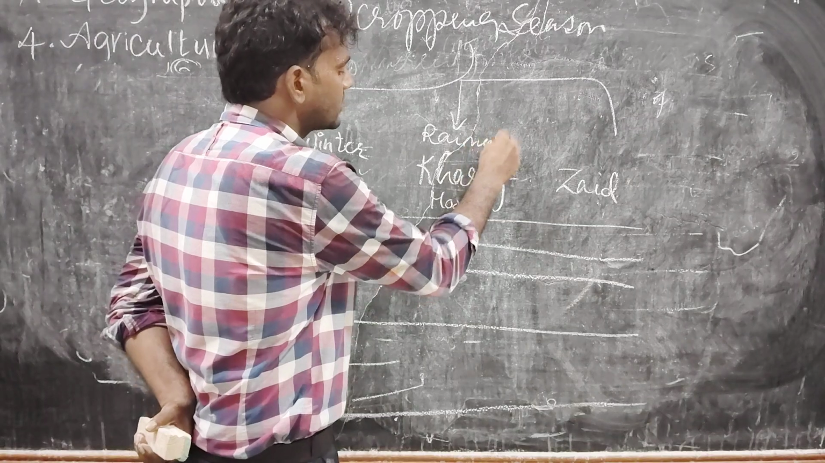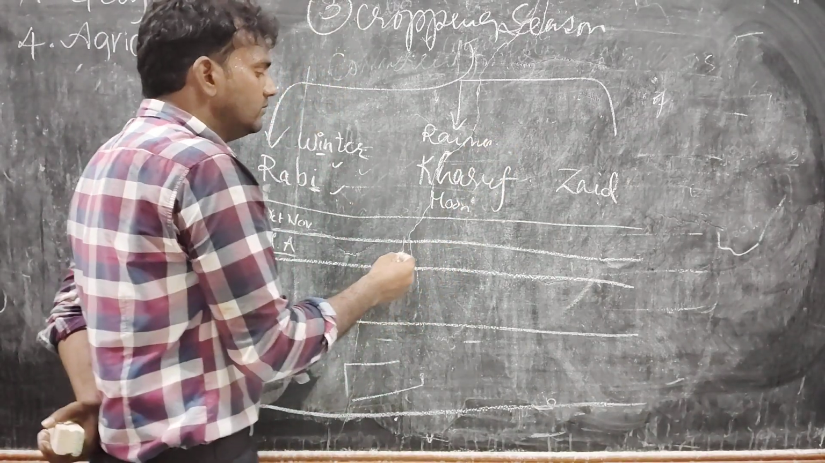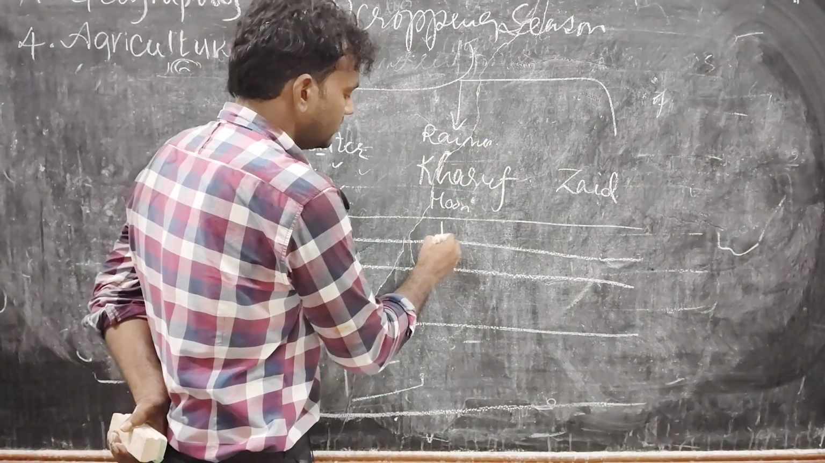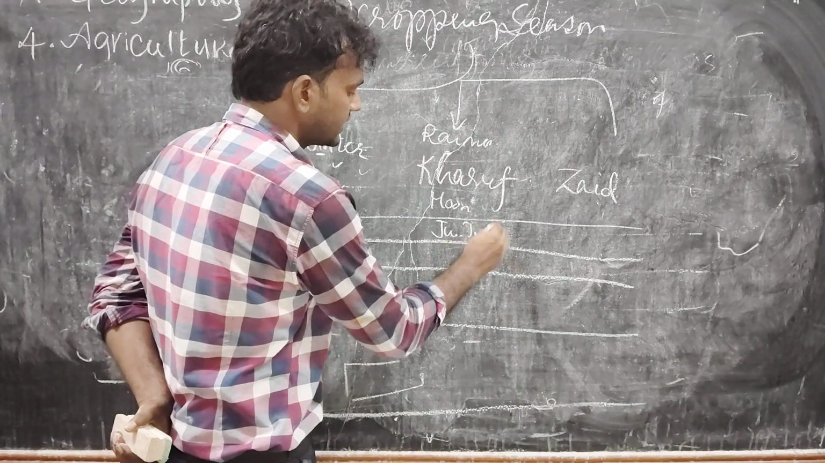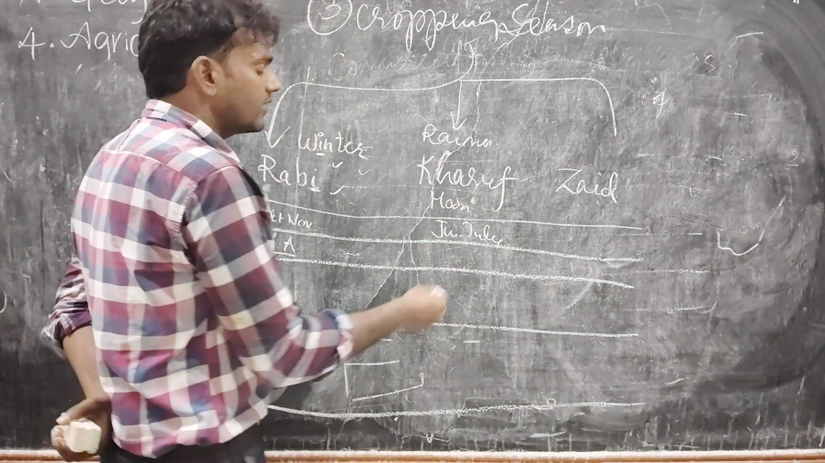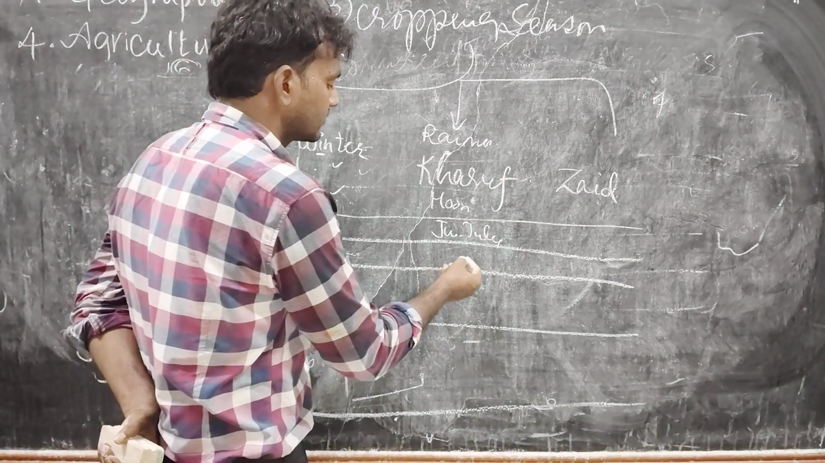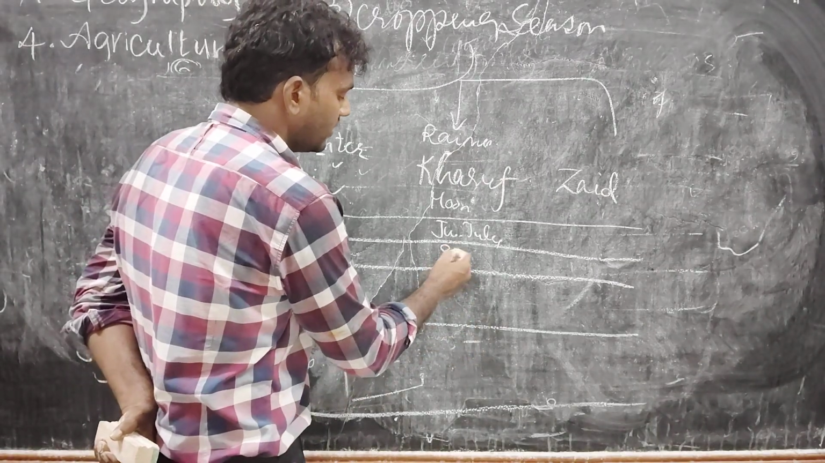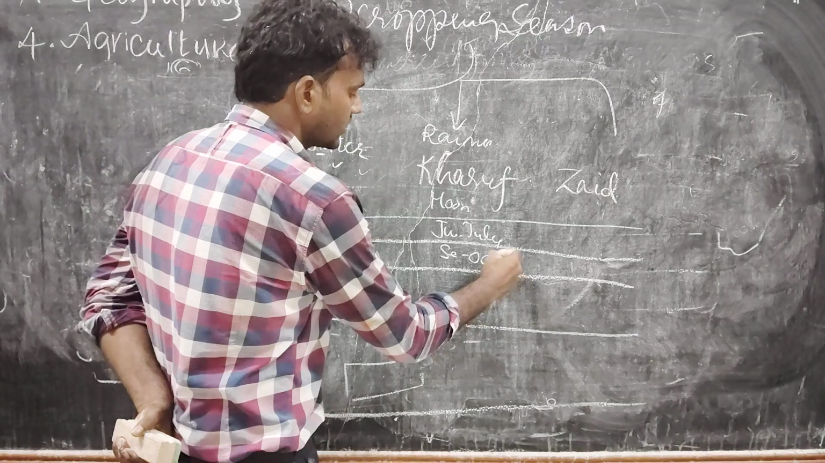Coming to Kharif, it is also called monsoon crop or rainy crop. What is the monsoon season here? June, July. In this season, people sow the seeds. And when do they harvest? September, October. Is it clear?